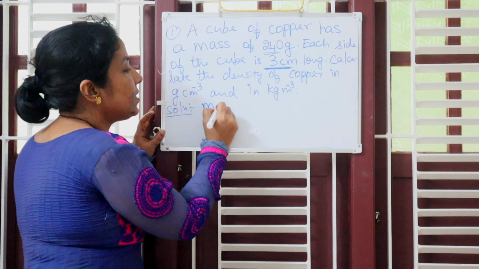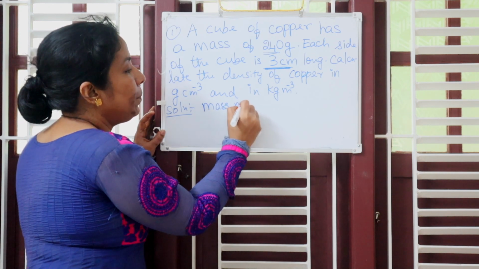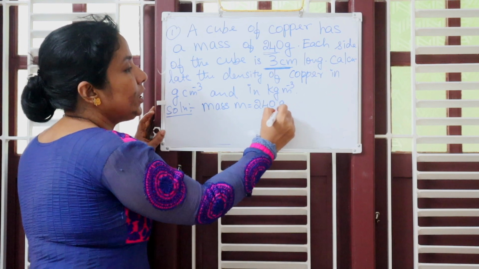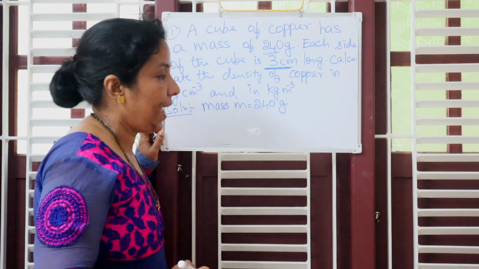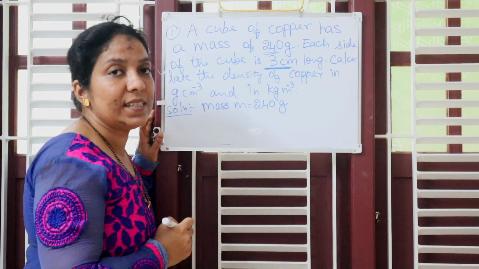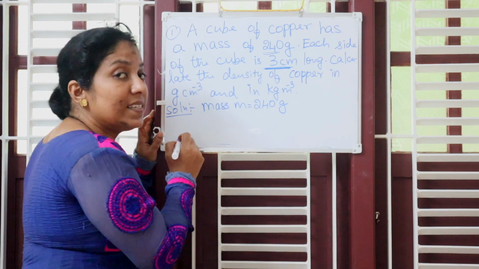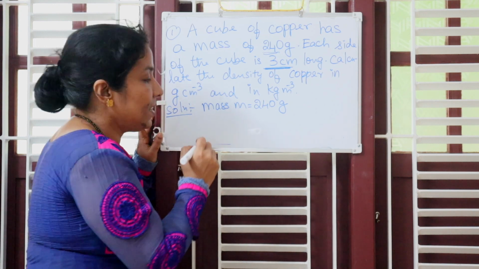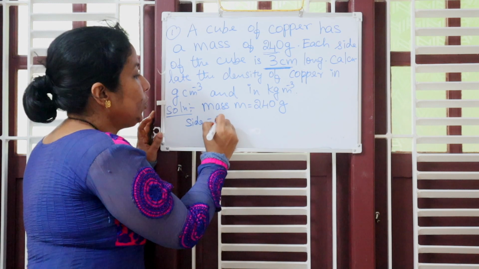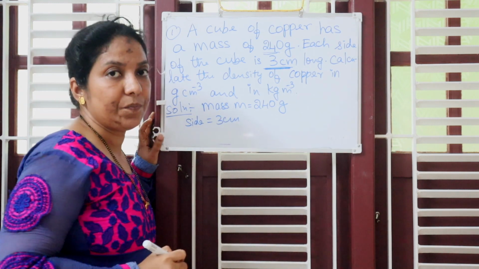So mass M equals 240. Write the unit also, it is given in gram. The side of the cube is 3 centimeter. That is, side means the length is given. That is, side is equal to 3 centimeter.